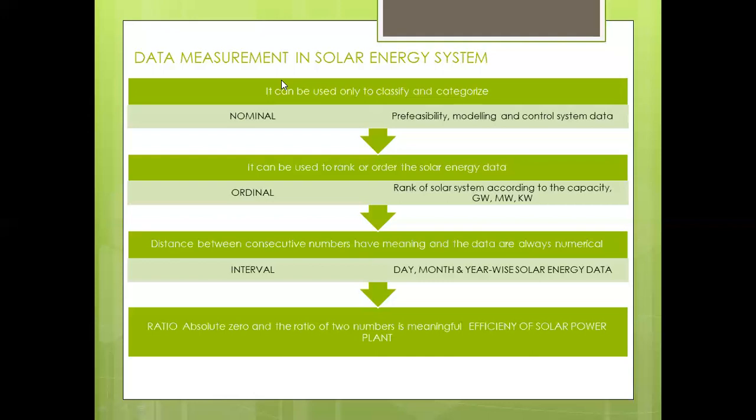In the next lecture, we will identify a number of parameters, maybe mean, mode, and median, related to the pre-feasibility assessment of the solar energy system.